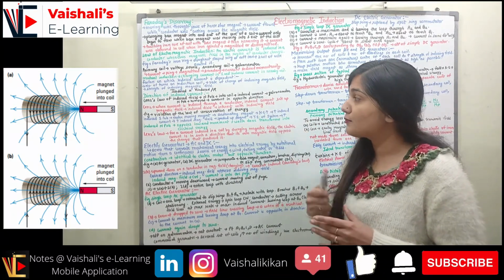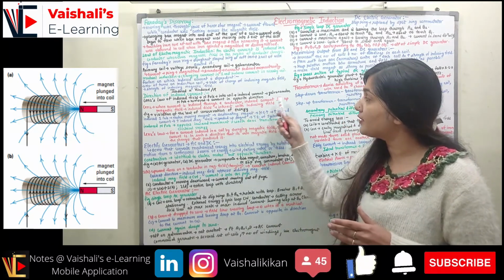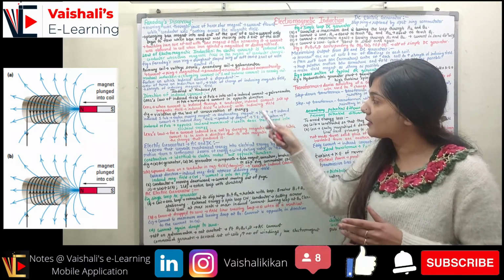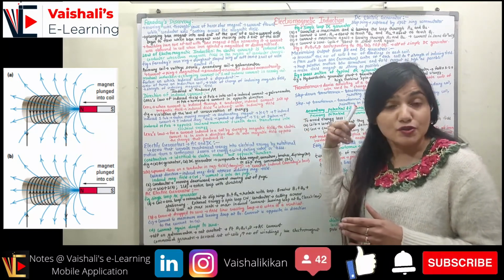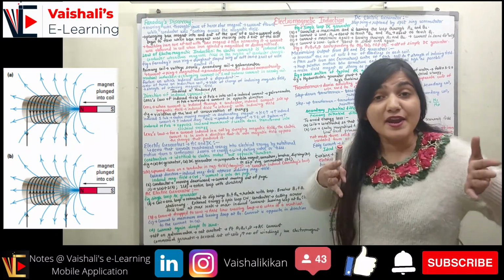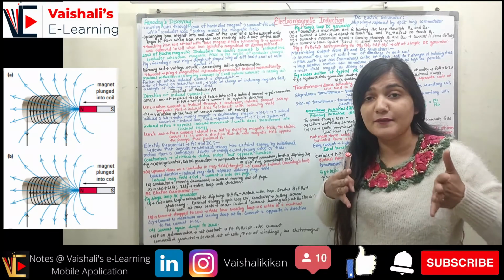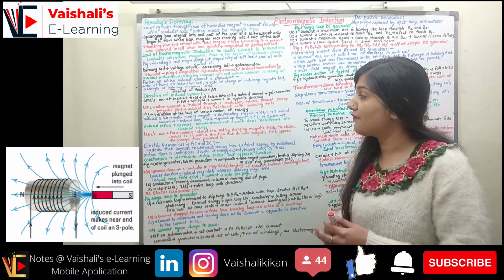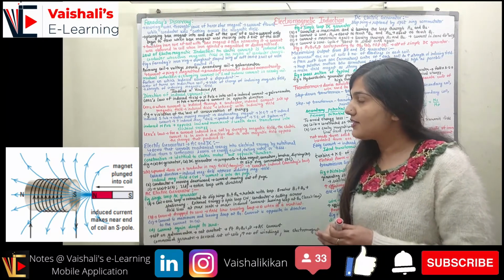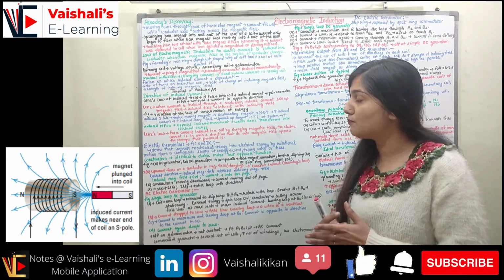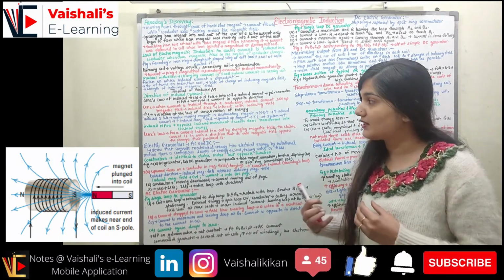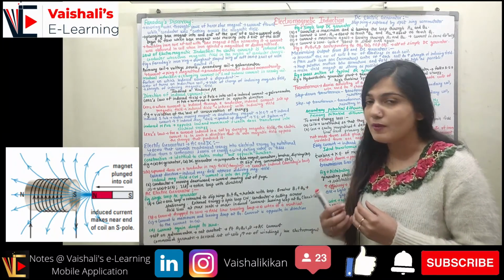Now according to Lenz, when current is induced through a conductor, the induced current sets up a magnetic field, and this induced field will interact with the inducing field, right? So whenever we are inducing a current, this current will also be inducing a magnetic field associated with it. Now you can see the figure. Here we have the violation of the law of conservation of energy. You can see here we have the induced south pole. When I have the induced south pole, the north pole will be attracting the south pole and the magnet will be moving faster.